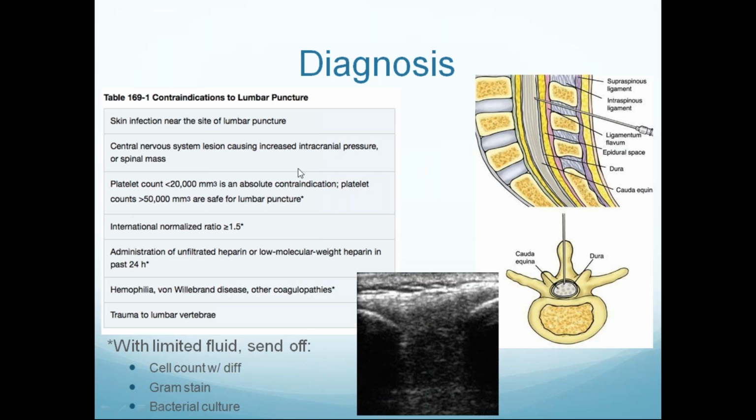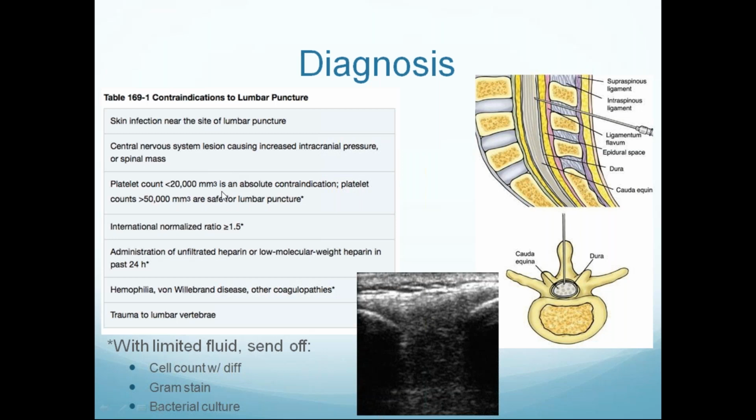These are other contraindications for lumbar puncture. Skin infection: if you do lumbar puncture in the presence of skin infection, there will be transmission of skin bacteria to the subarachnoid space, leading to meningitis or arachnoiditis. Any CNS mass lesion or raised intracranial pressure is a major contraindication. If platelet count is less than 20,000, there will be a chance of bleeding.